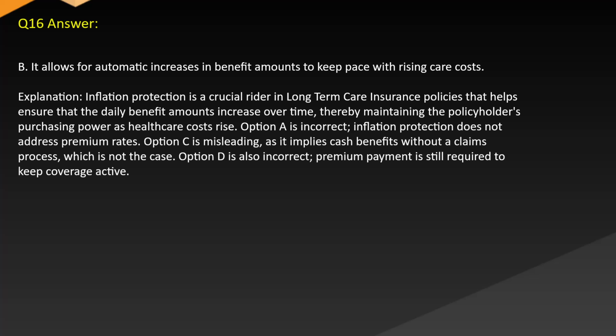Option A is incorrect. Inflation protection does not address premium rates. Option C is misleading, as it implies cash benefits without a claims process, which is not the case. Option D is also incorrect. A premium payment is still required to keep coverage active.